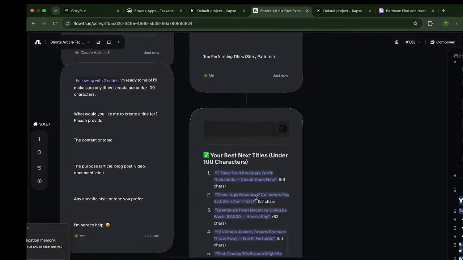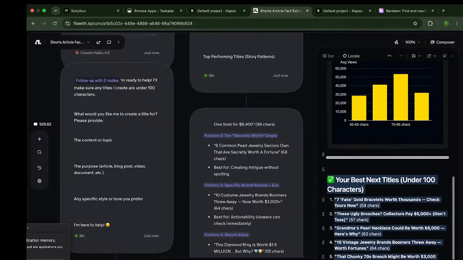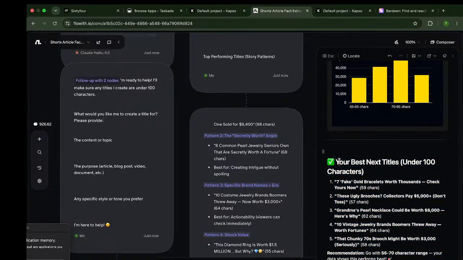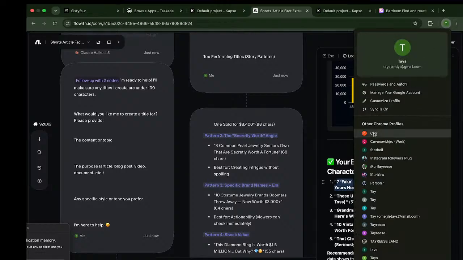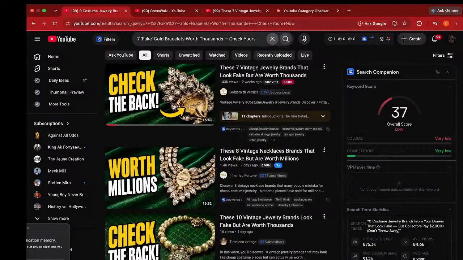All right, so you can see I just hit E, and you can see the top performance structure right here. It says pattern A. You can see the analysis, and these are our competitors. Your best new next title under 100 characters is: 7 fake gold brackets worth thousands to check. If we search it in YouTube, you can see this would be a winning one, right? So we didn't fully reinvent the wheel. We just took what's already winning and brought it to a new angle.